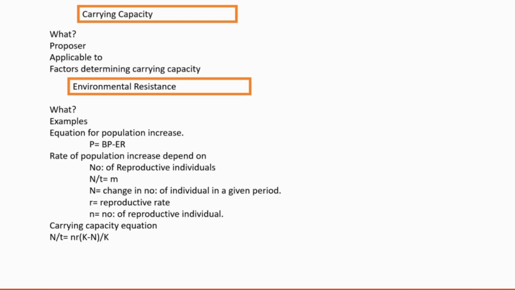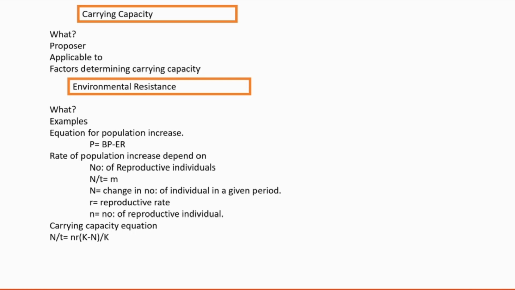There's a limit, and beyond that, if you take any more books, then all the books you previously held may fall down. So there is an optimum limit. That limit, that capacity, is called the carrying capacity.